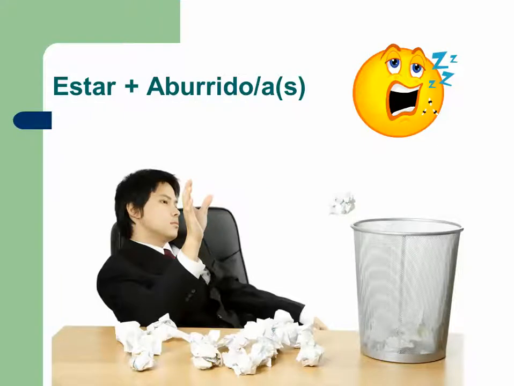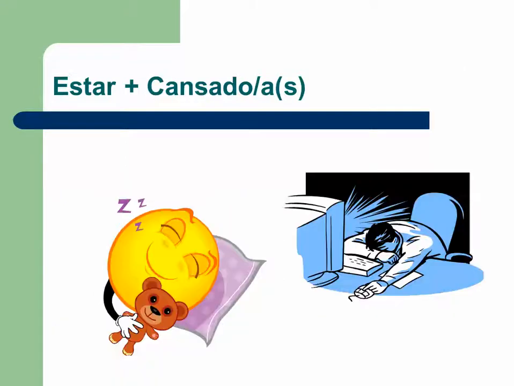Estar aburrido. So when you're bored, you say I am bored. But you have to make sure that you match it feminine, masculine, singular, plural because it's an attribute, it's not a noun. Estoy aburrida. Estoy cansado or estoy cansada.